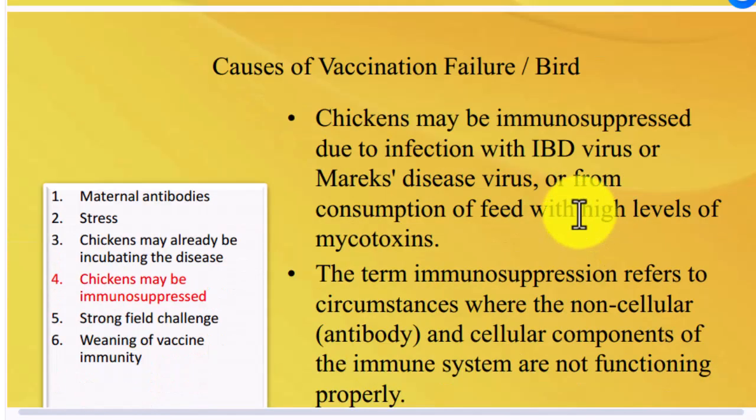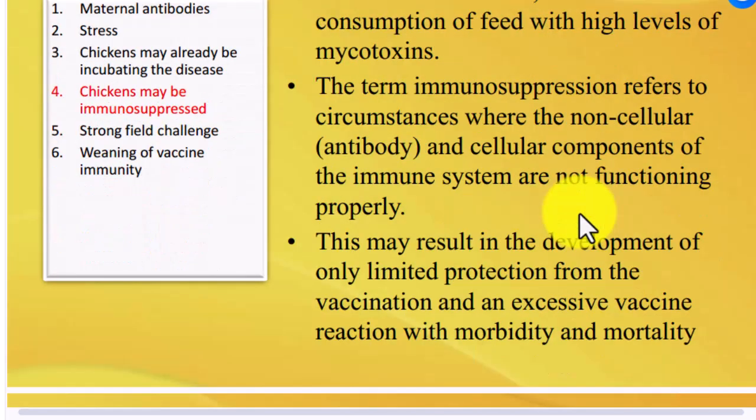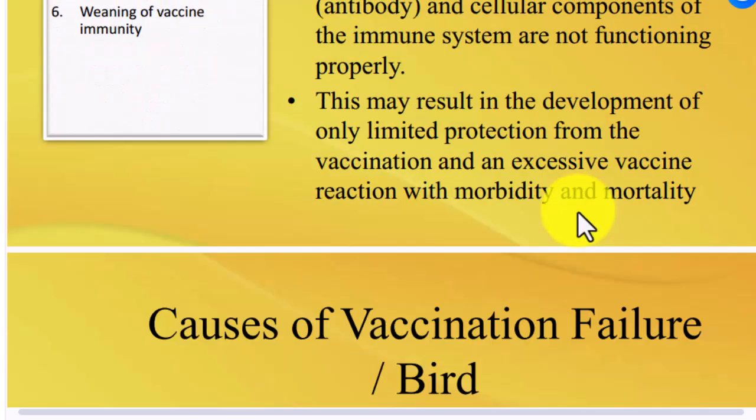Chickens may be immunosuppressed due to infection with IBD virus or Marek's disease virus, or from consumption of feed with a high level of mycotoxin. The term immunosuppression refers to circumstances when the non-cellular and cellular components of the immune system are not functioning properly. This may result in only limited protection from the vaccination, and an excessive vaccine reaction with morbidity and mortality.